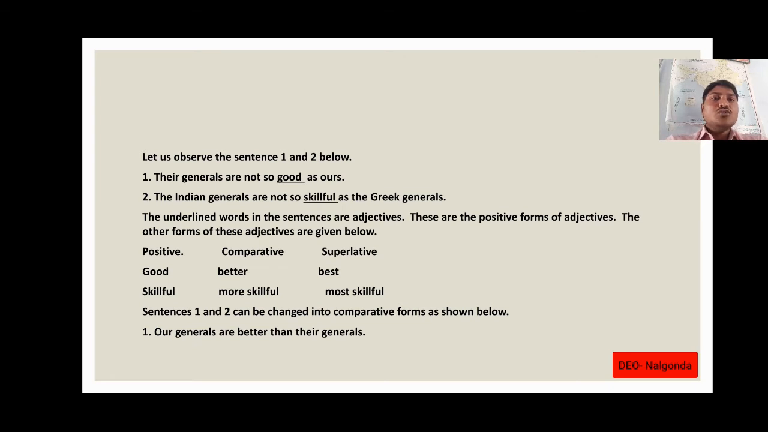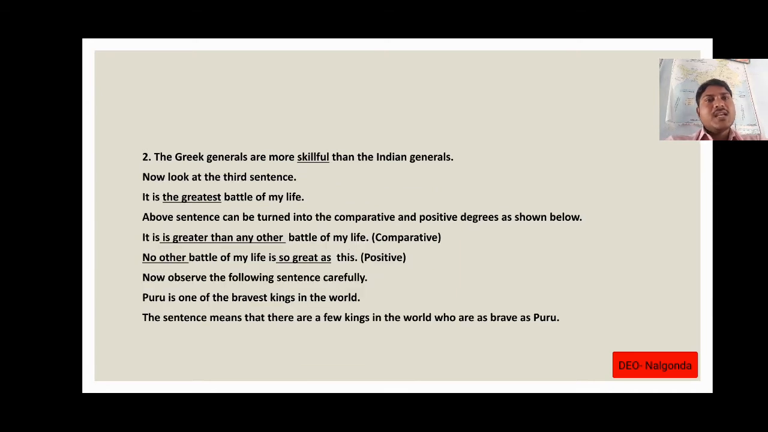Sentences 1 and 2 can be changed into comparative forms as shown below. So suppose, our generals are better than their generals. Second example, the Greek generals are more skillful than the Indian generals.